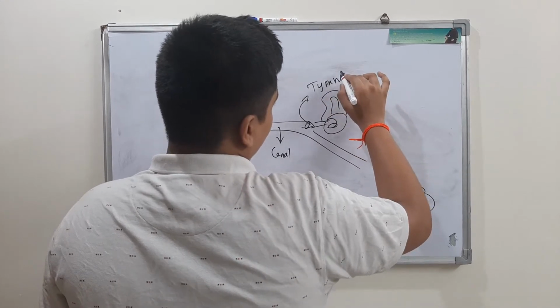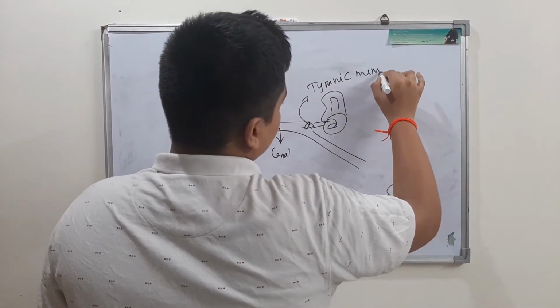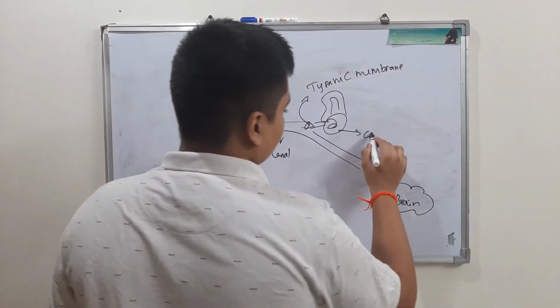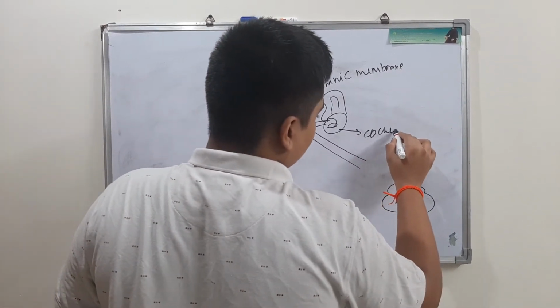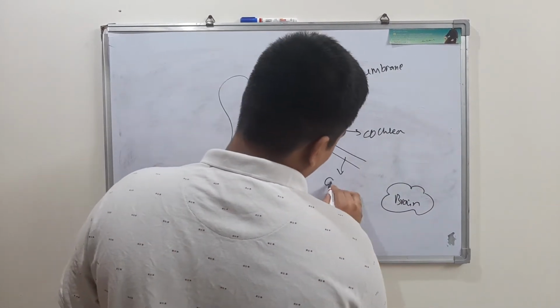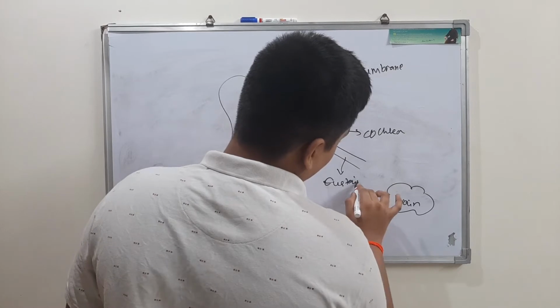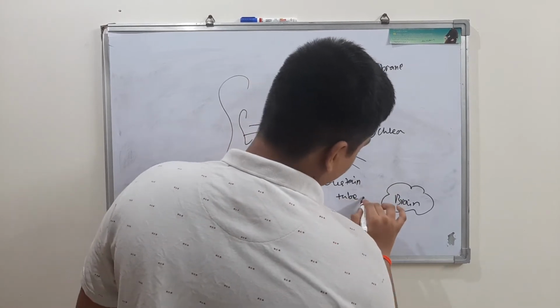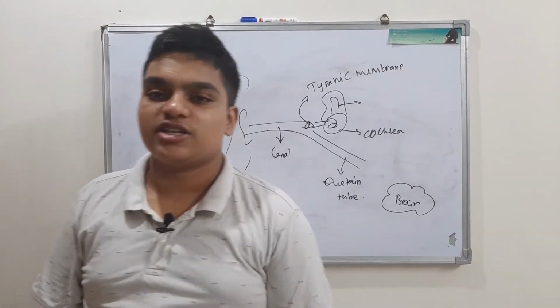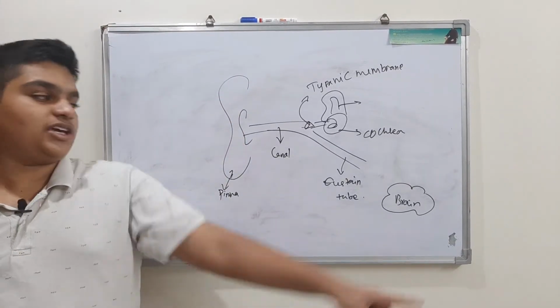Tympanic membrane, cochlea, semicircular canals, eustachian tube. That is your brain. Now let us see how these vibrations reach our ear, how they are traveling in specific direction,